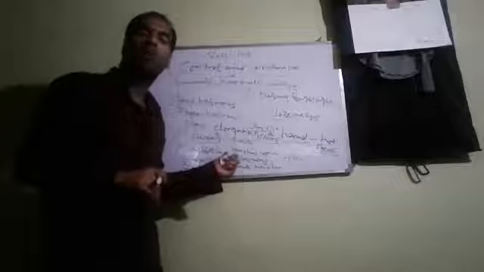Second one is gibberellin. Gibberellins are also growth promoting hormones, which also help in elongation of stems. But there is one difference. Gibberellins promote elongation of stems only in the presence of auxins. They show their effect only in the presence of auxins. These are called gibberellins.